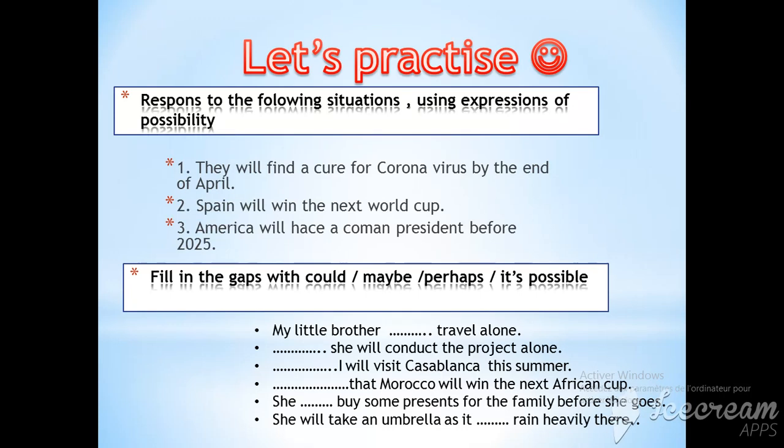Here are some situations, and I would like you to use the expressions of possibility. Exercise number 2: I would like you to fill in the gaps with could, maybe, perhaps, and it's possible. Please write down your answers in the comments below, and thank you so much.